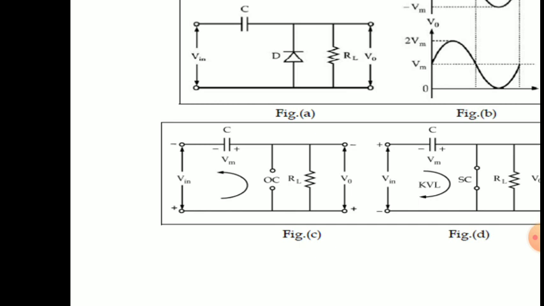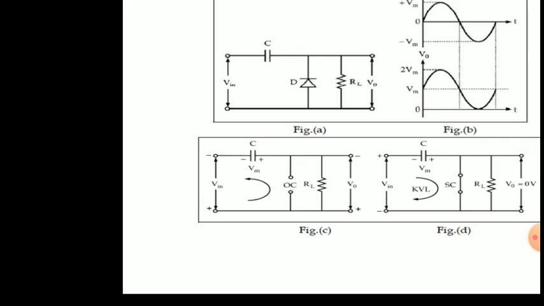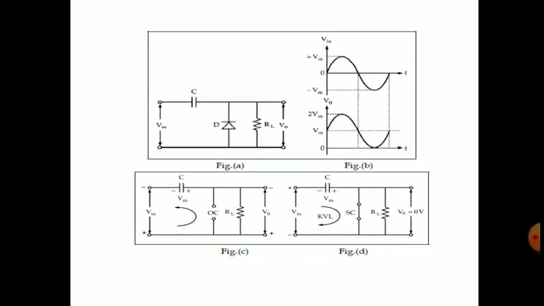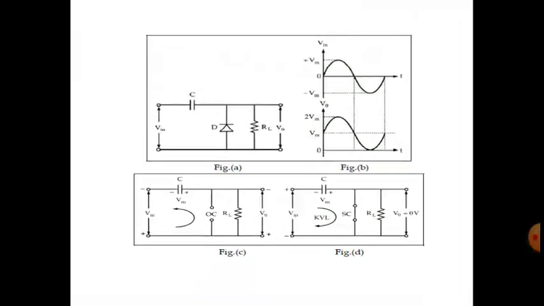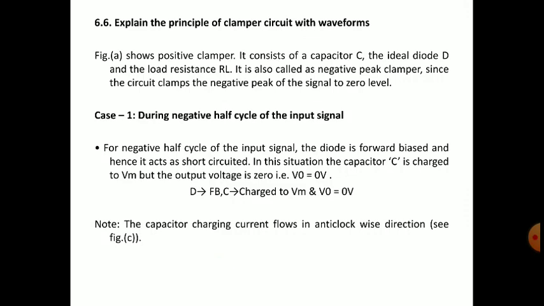The diode will act as a short circuit, right? Forward biased, and hence it acts as a short circuit.